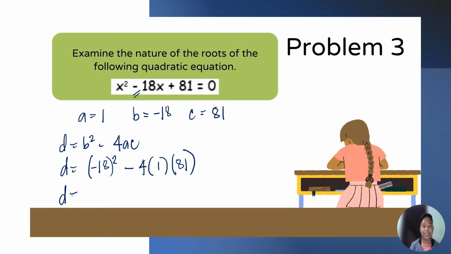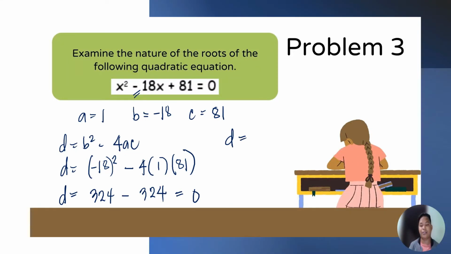Then, D is equal to quantity of negative 18 squared is positive 324 minus 4 times 81 is also equal to 324. Then, subtracting po the two numbers, the difference is 0.